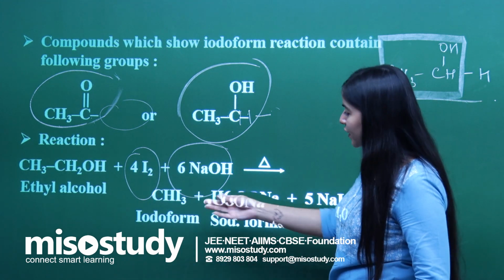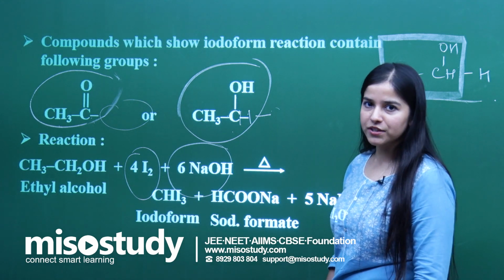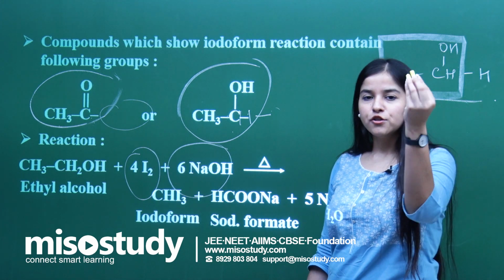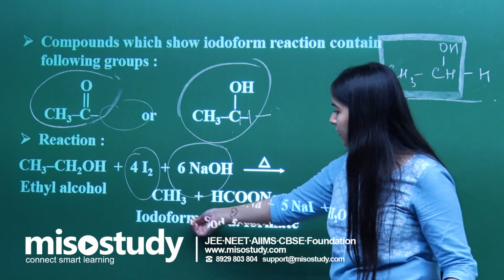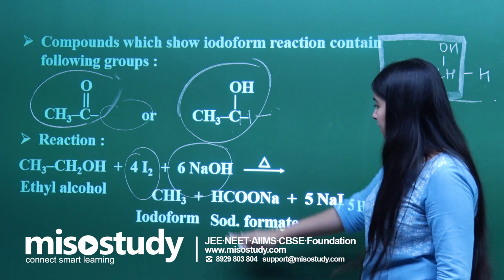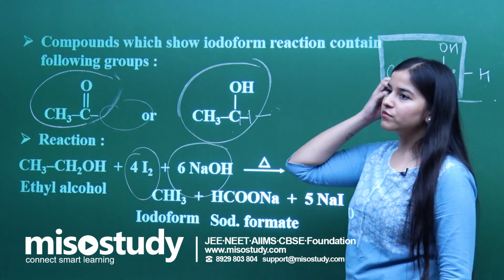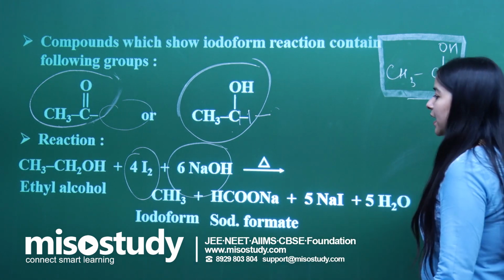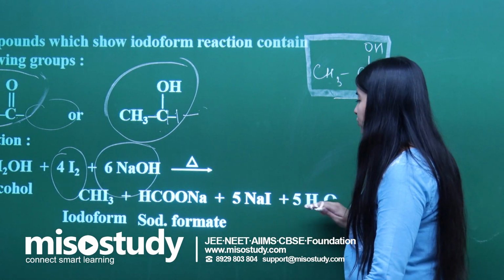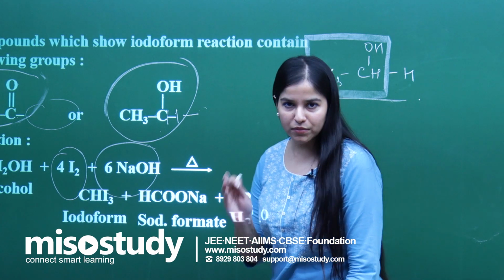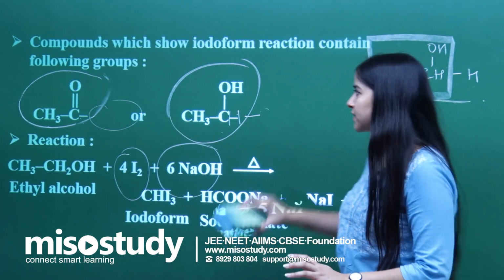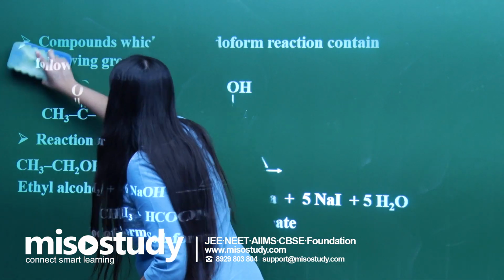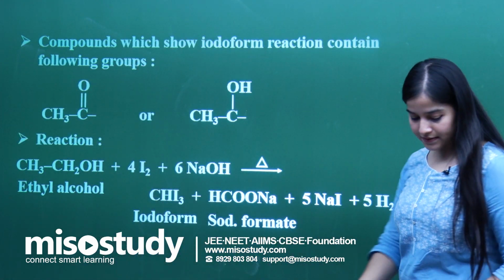As I told you, it's a very beautiful yellow precipitate which is obtained, right? Some sort of this color. So this color is obtained here in the iodoform. So CHI3, just like chloroform CHCl3, this is iodoform, and sodium formate. You have to learn how the products are formed. Obviously, I will be discussing the mechanism also, not in that much detail. For that you can refer to my lectures. So let's move on to a little idea about its mechanism as well.